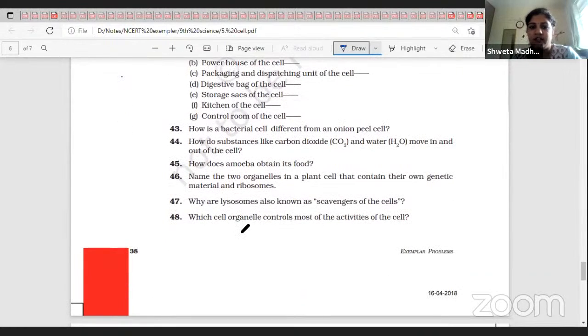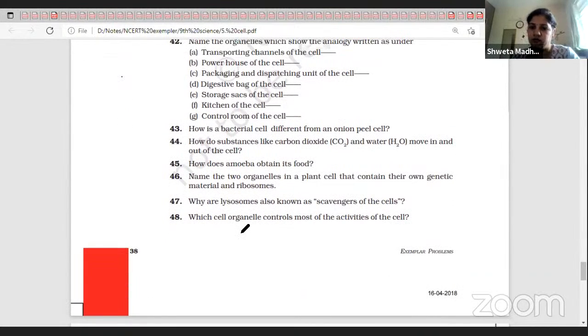How does amoeba obtain its food? Ma'am, by endocytosis. It takes in food from the external environment using pseudopodia. Name the two organelles in plant cell that contain their own genetic material and ribosomes. Ma'am, chloroplast and mitochondria. Right. Why are lysosomes known as scavengers of the cell? The same as why they are called suicidal bags. Which cell organelle controls most of the activities of the cell? Nucleus.